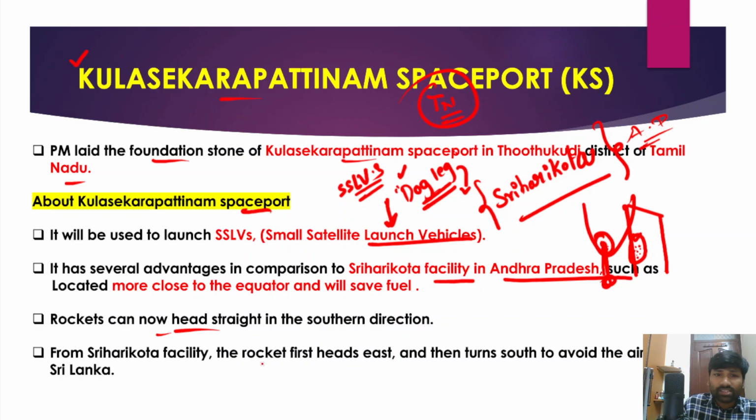From the Sriharikota facility, the rocket first heads east and then it turns south to avoid the airspace of Sri Lanka. So any rocket launched from Sriharikota first does the maneuver towards the east and then south. But from Kulasekarapattanam, it directly goes south.